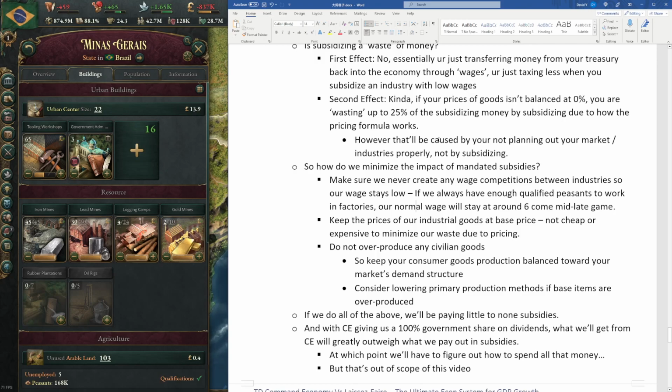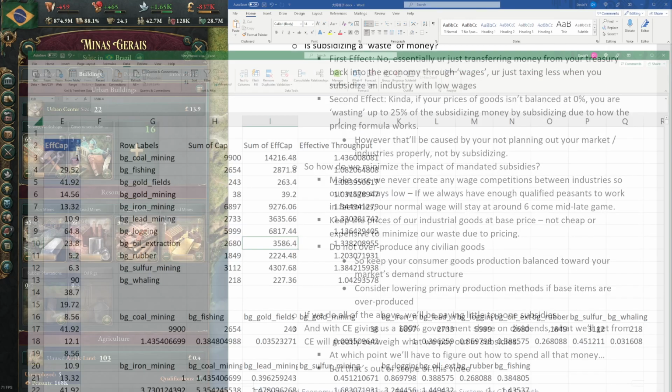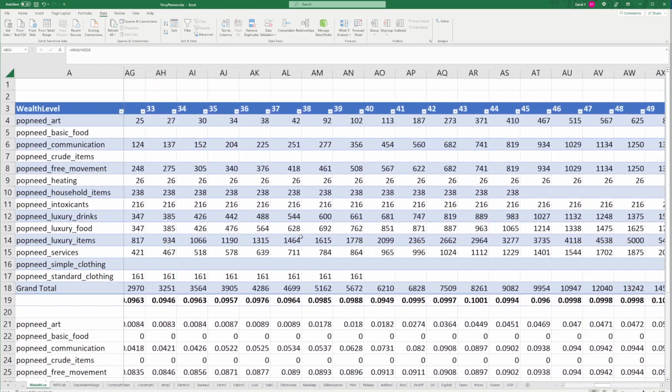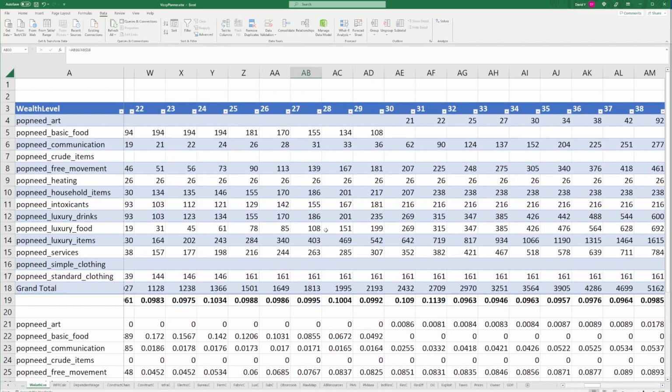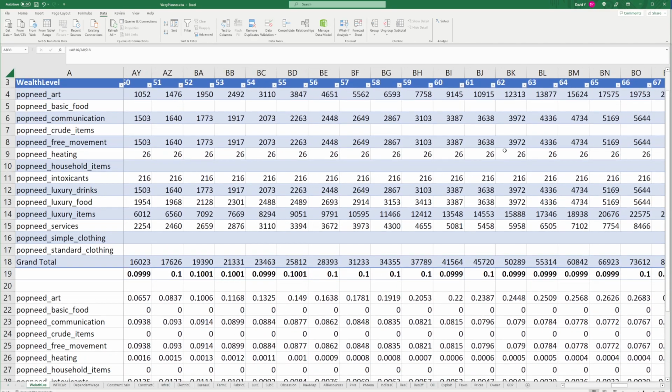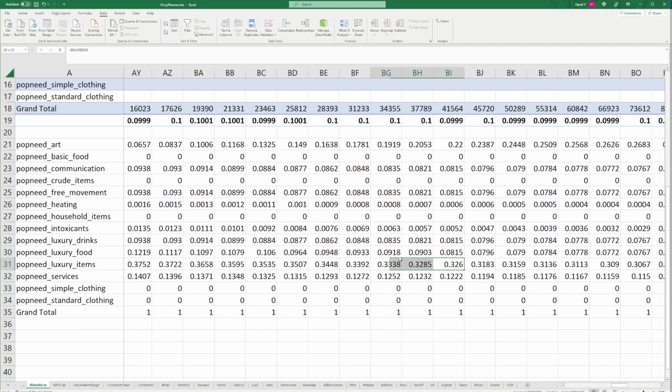And as long as we do not overproduce any civilian goods, by keeping our consumer goods production balanced toward our buy packages, which is essentially the demand structure of your economy. If you have a capitalist economy, you will have a lot of luxury goods demand.